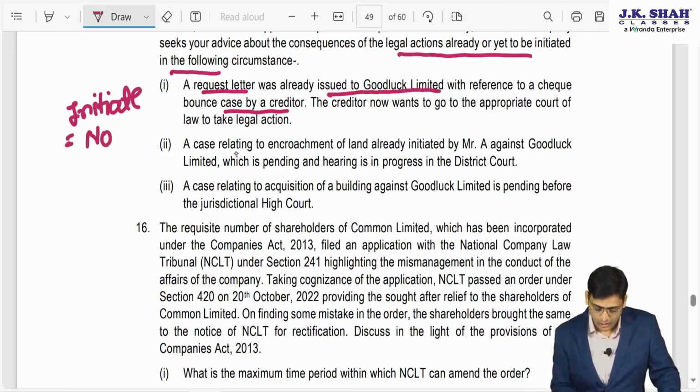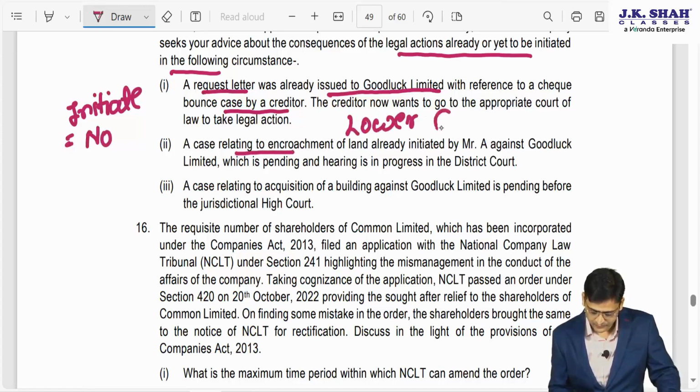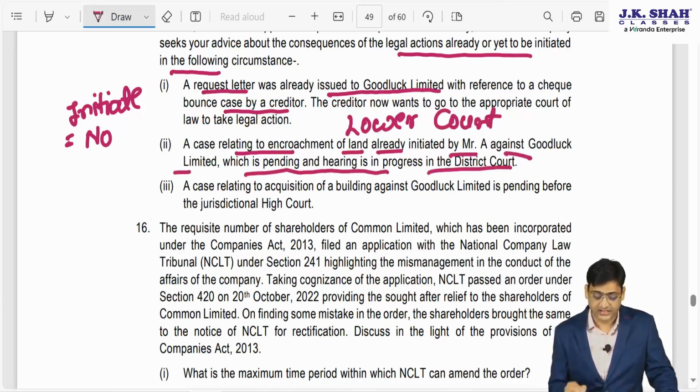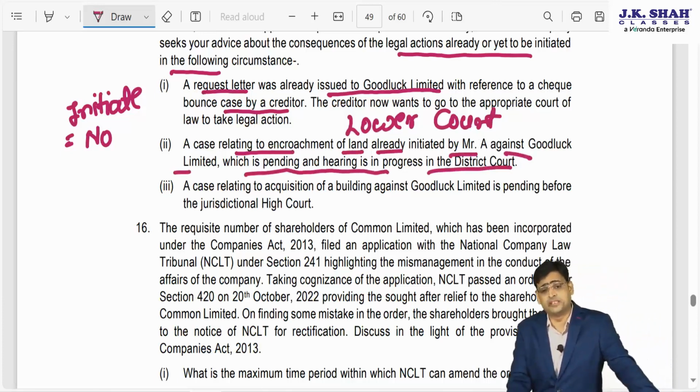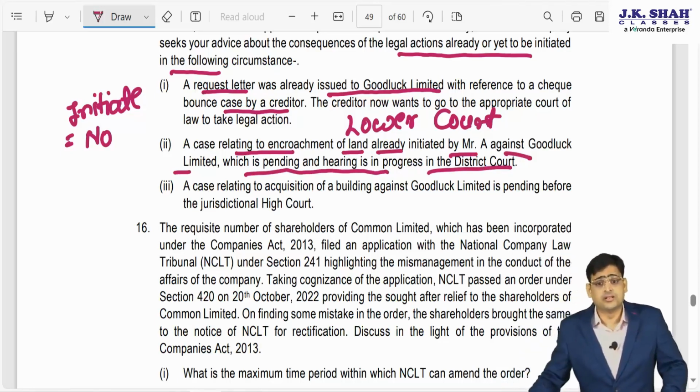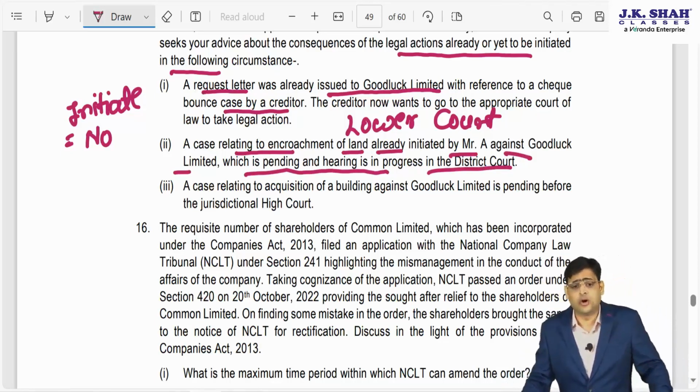Because it is a lower court, you can just write: a case relating to encroachment of land, already initiated by Mr. A against Good Luck Limited, is pending and hearing is in progress in the district court. The case is already initiated, but it is pending before the district court.